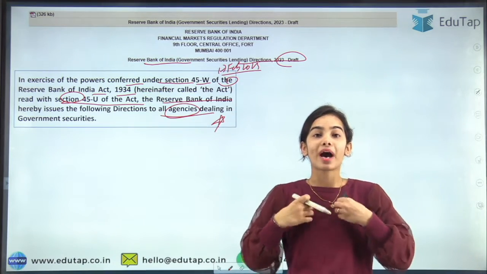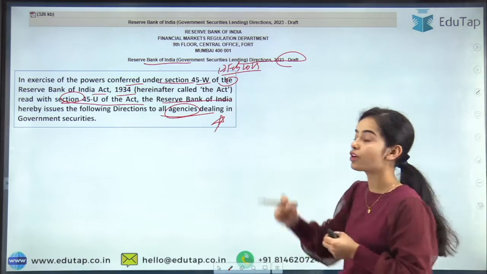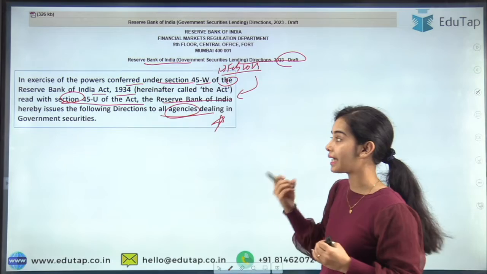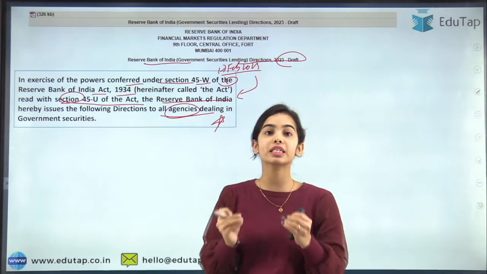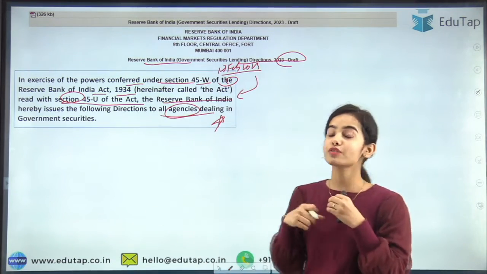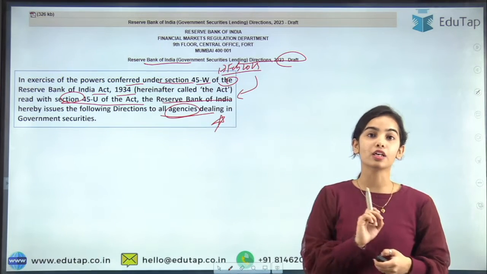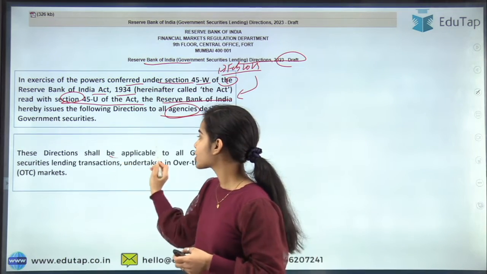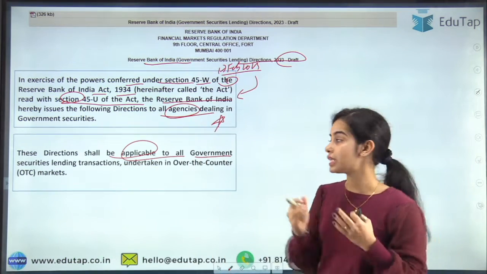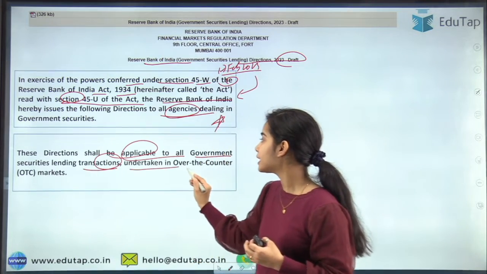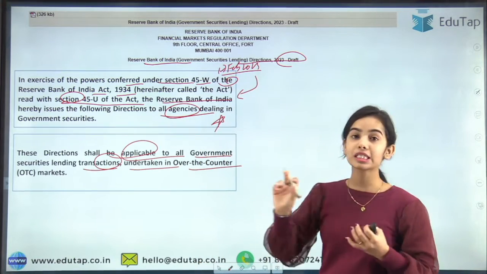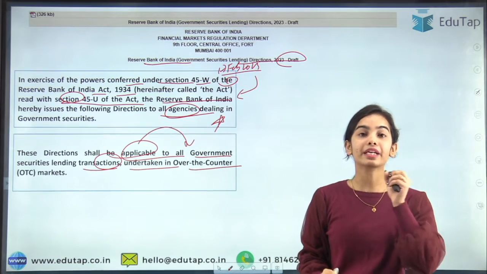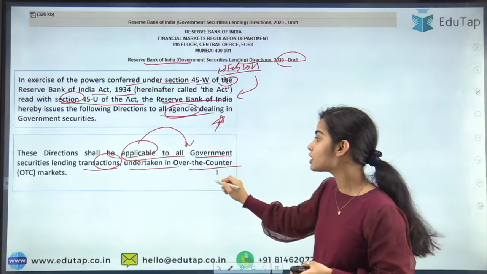So the power, why and how the RBI is issuing such guidelines, is conferred through the Reserve Bank of India Act 1934. The RBI is issuing these directions for all the agencies that are dealing in government securities, whichever agency it may be. These directions shall be applicable to all the government securities lending transactions undertaken in the over-the-counter markets. So these directions are specifically applicable to all the government securities lending transactions that will happen on the over-the-counter markets.